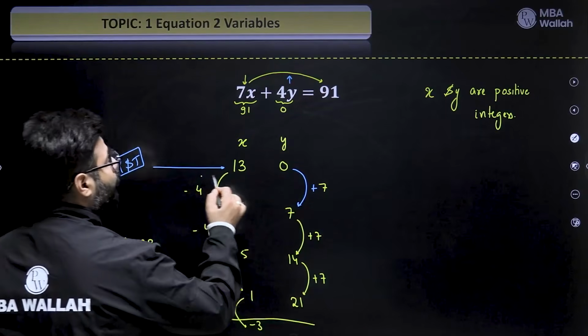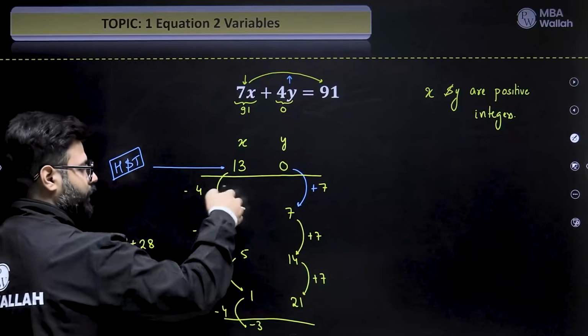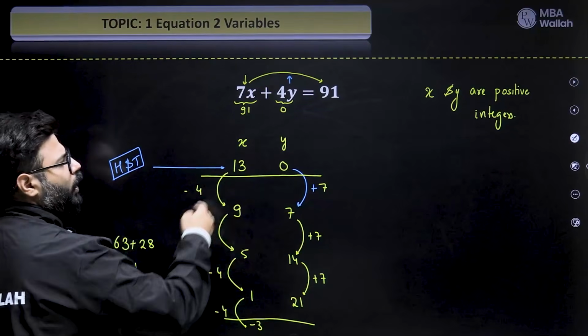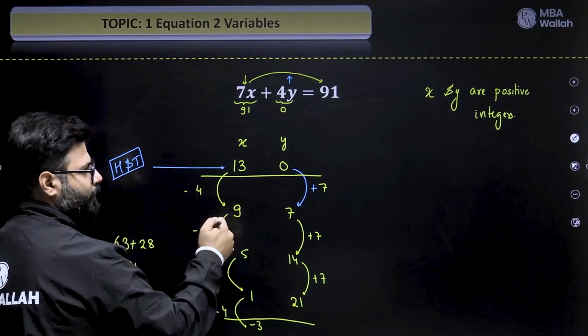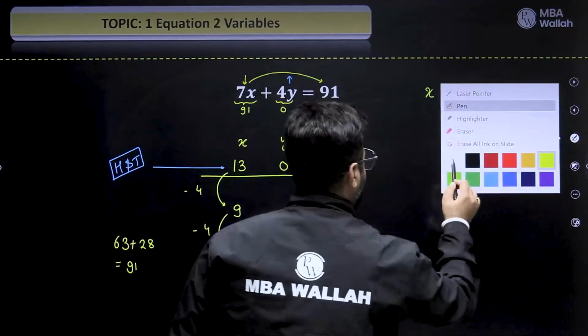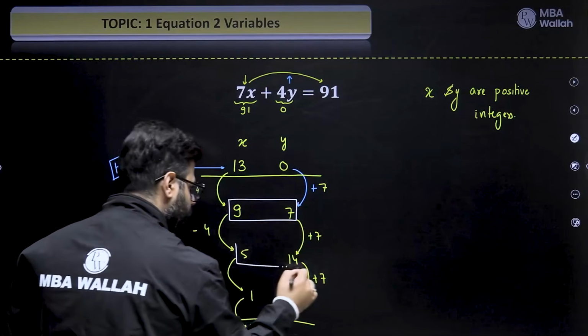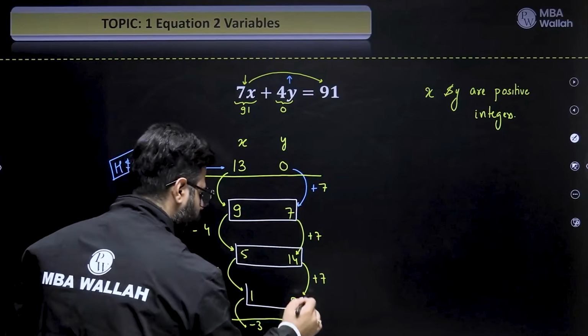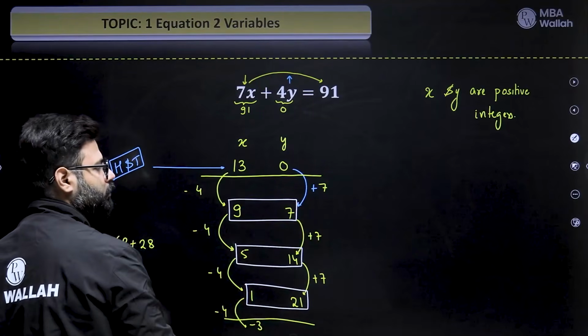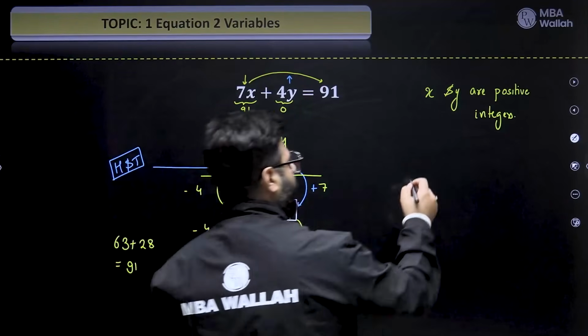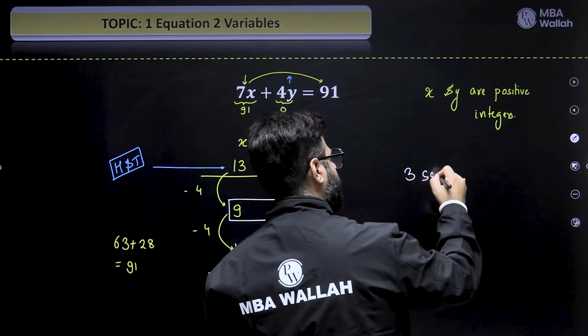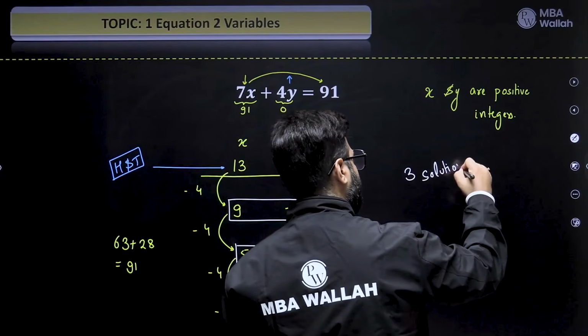And remember, don't count this as a 0. These are our answers. So the final answers for me, if x and y are positive integers, are 9, 7, 5, 14, 1 and 21. That's it. So I have 3 solutions for x and y.